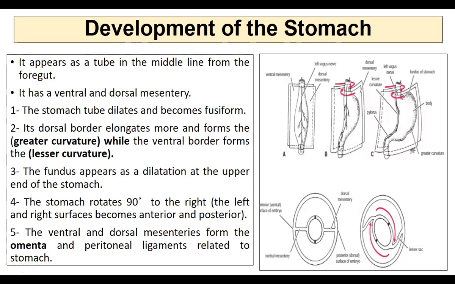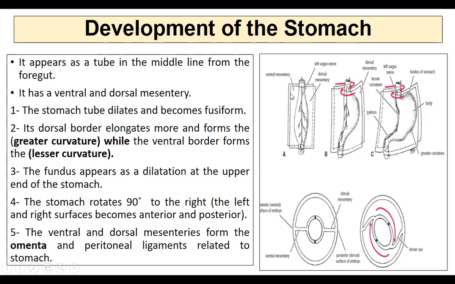Coming to the development of the stomach, initially the stomach looks very similar to the other parts of the GIT. It will be like a long tube. It appears as a tube in the midline from the foregut, so it doesn't look different from the other parts of the esophagus. Only when it starts expanding do we come to know that this part will become the stomach. So this has a ventral and dorsal mesentery.